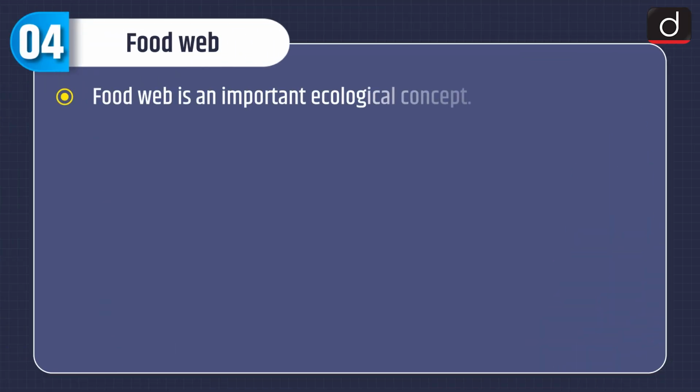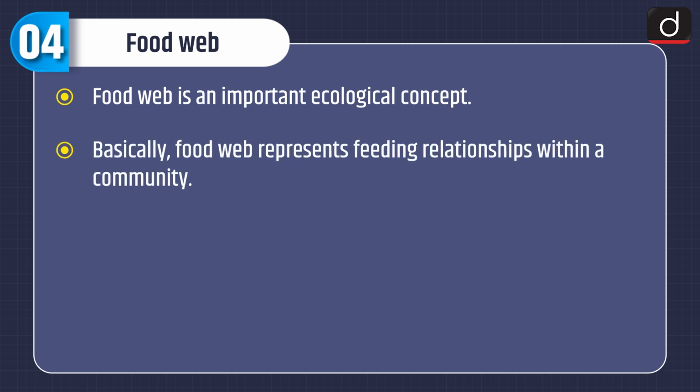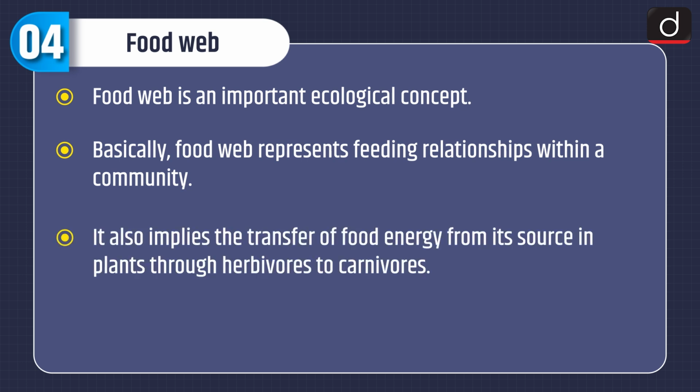Now let's discuss food web. Food web is an important ecological concept. Basically, a food web represents feeding relationships within a community. It also implies the transfer of food energy from its source in plants through herbivores to carnivores.